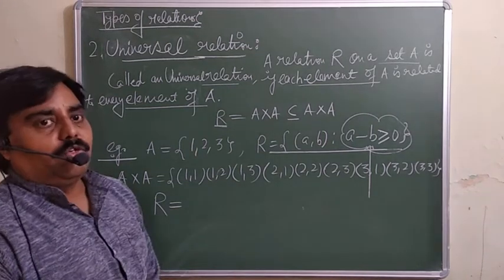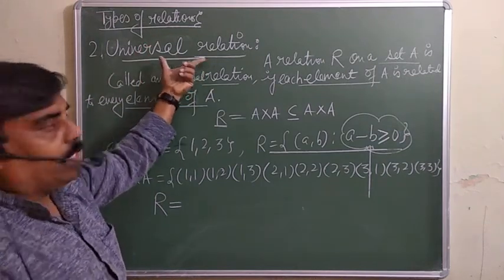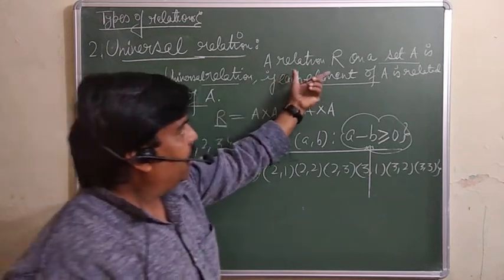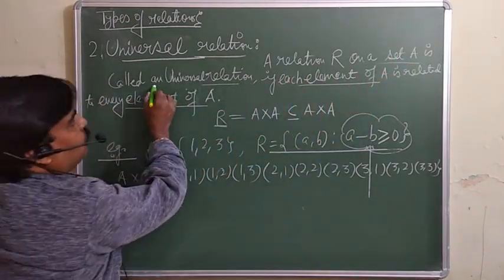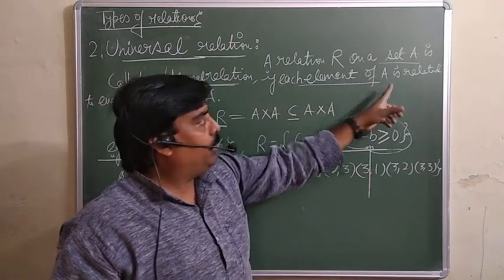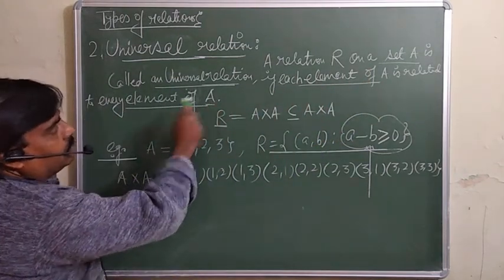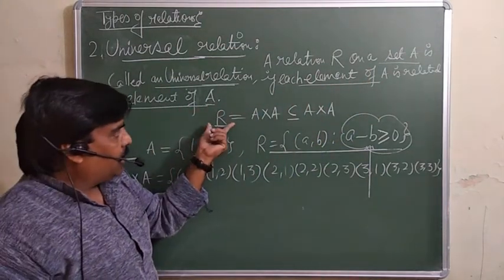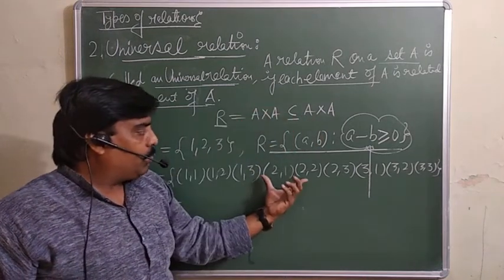Now the universal relation. When will the relation be universal? A relation R on a set A is called a universal relation if each element of set A is related to every element of A itself. It means R is equal to A cross A, which is a subset of A cross A. Every ordered pair should be there.